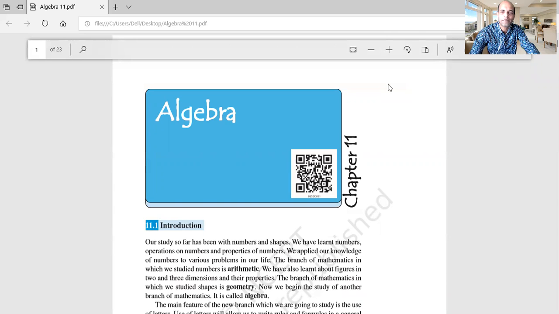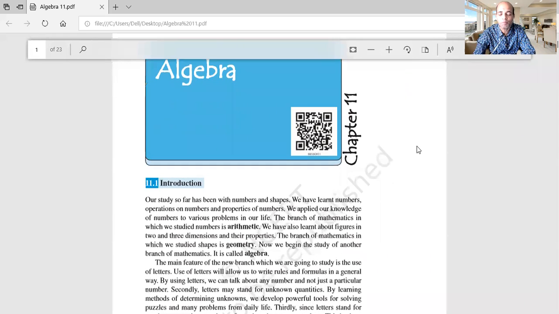Yes, it's a great day because we're going to start a new topic today, and that topic in mathematics is really important for your life. You know why? We not only read maths for getting good marks. Okay, so this topic is really important. Do you know why? Because not only will this subject enable you to get good marks, it also helps you to solve many challenges of your life, right?